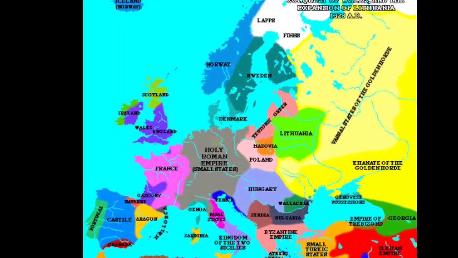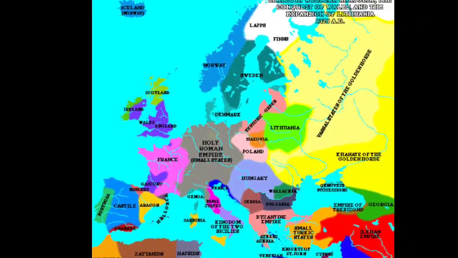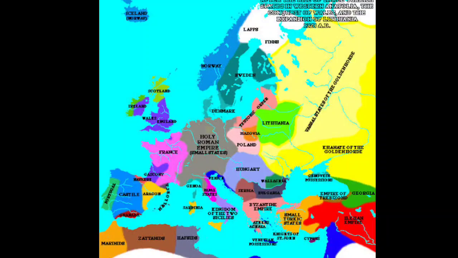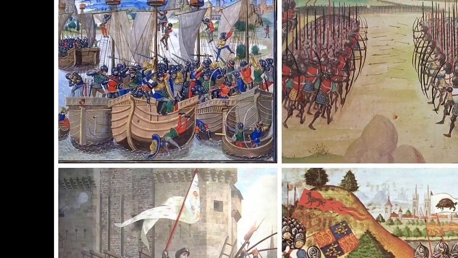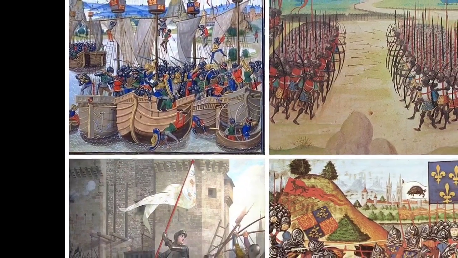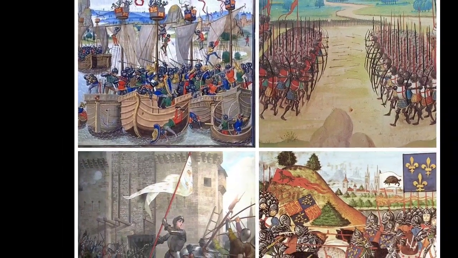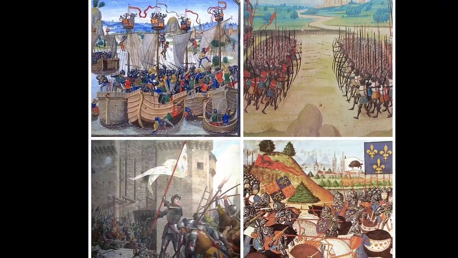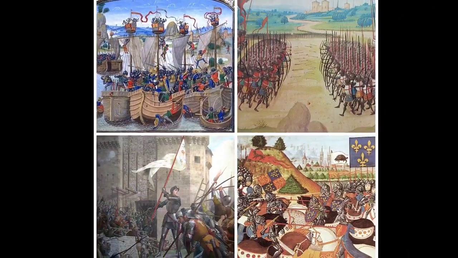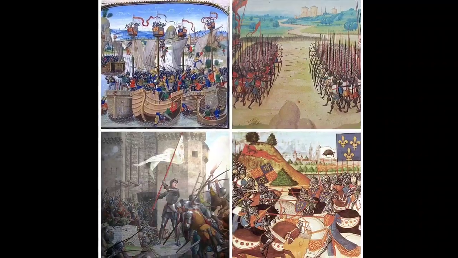Key battles and events. 1. Battle of Crécy. English forces, led by Edward III and his son, the Black Prince, achieved a decisive victory against the French, demonstrating the effectiveness of the longbow. 2. Battle of Agincourt. Henry V's English army, despite being vastly outnumbered, won a significant victory over the French, reinforcing English control over northern France.